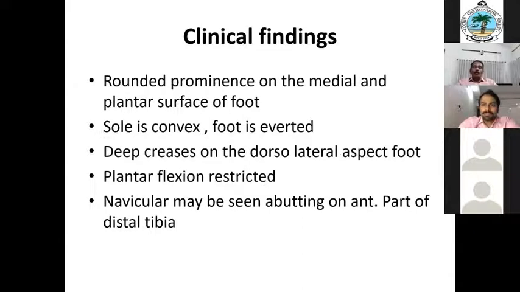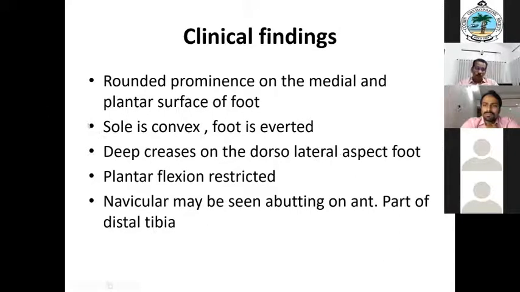Rounded prominence on the medial and plantar surface of the foot. The sole is convex, the foot is everted, and there are deep creases on the dorsolateral aspect of the foot. Plantar flexion will be restricted. The navicular may be seen abutting on the anterior part of the distal tibia.